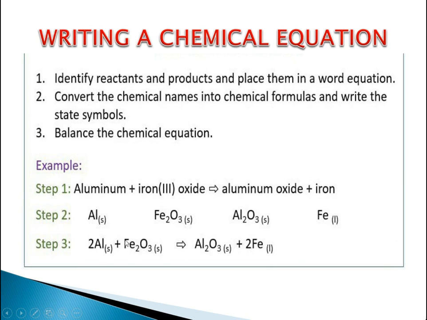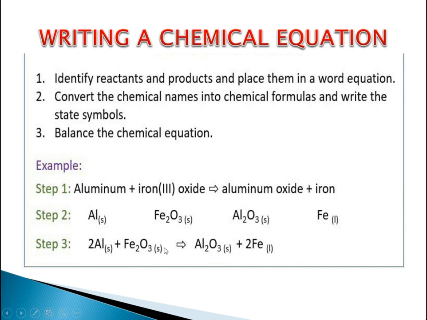So these equations we need to turn into chemical names as well. We need to remember all these chemical names. Hope you have learned all these chemical names in your earlier classes. The chemical name of aluminium is Al, the chemical name of iron 3 oxide is Fe2O3, the chemical name of aluminium oxide is Al2O3, and the chemical name of iron is Fe.